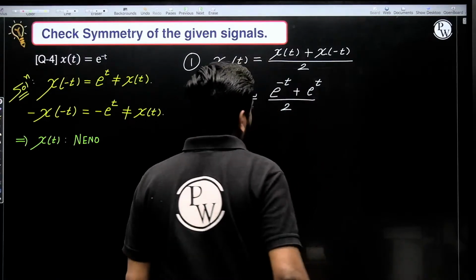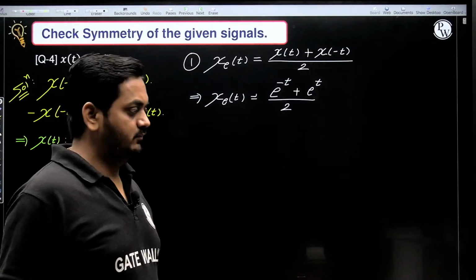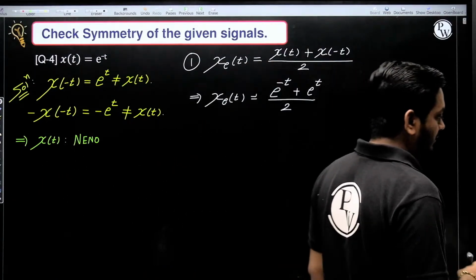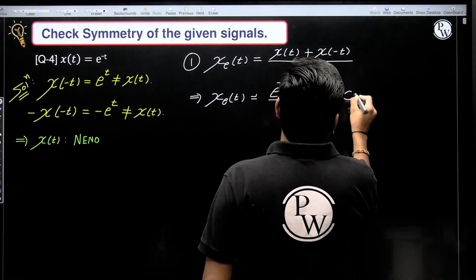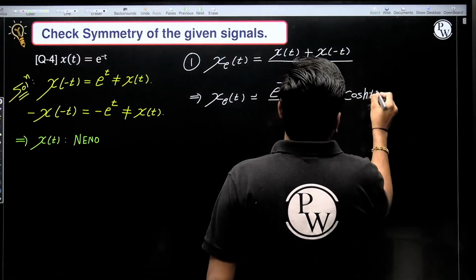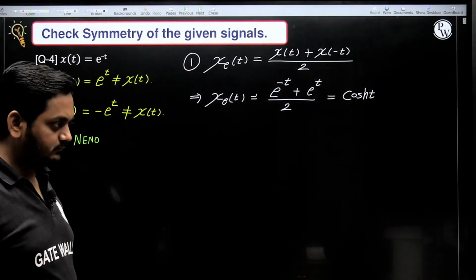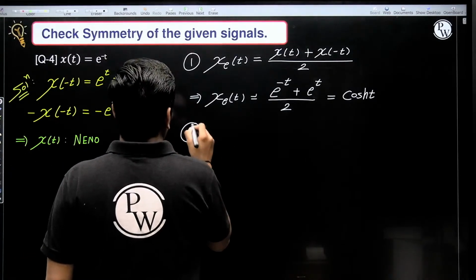Now we know that according to Euler's form, e power theta plus e power minus theta divided by 2 is nothing but cos hyperbolic, so cos hyperbolic t, correct? Cos hyperbolic t.